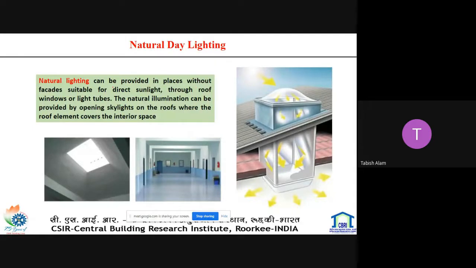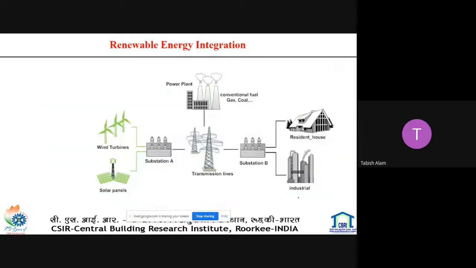Natural daylight is also very important for the building. Natural daylight basically utilizes light to illuminate the rooms. There is a reflective tunnel that transfers the light from the sunshine outside to the indoor environment. So basically these renewable energy sources can be integrated into the building.